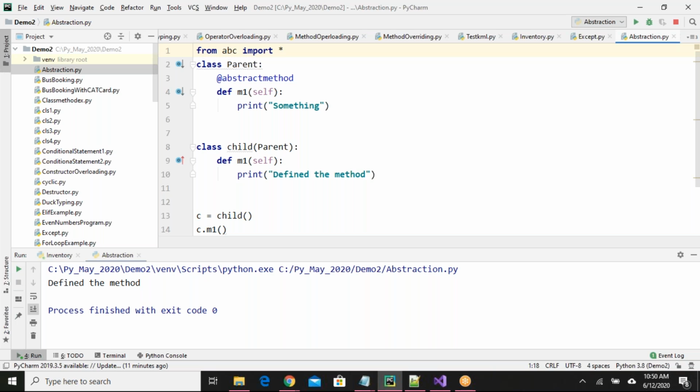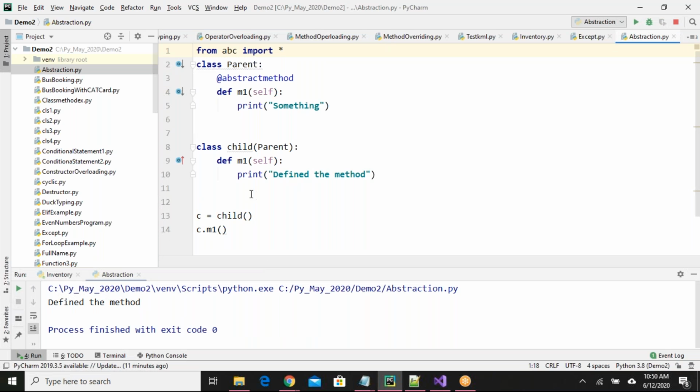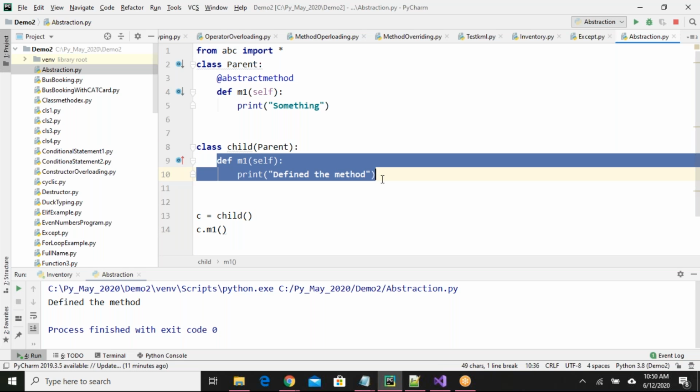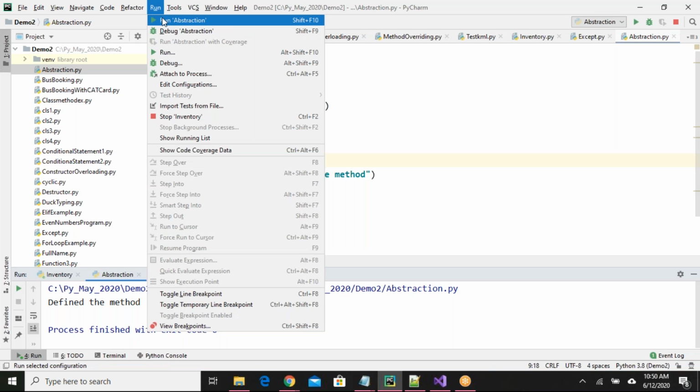Okay. How does it differ from overriding and abstraction? How does it differ from overriding? I'll tell you that concept now. Say for example, if I don't define the M1 method in the child class, let me delete this. Let's say the M2 method. Okay, I do not have a definition for the M1 method inside the child class. Let us see what happens now.